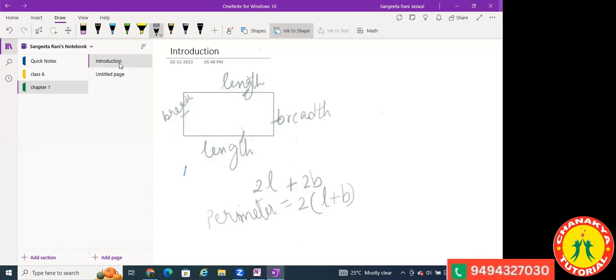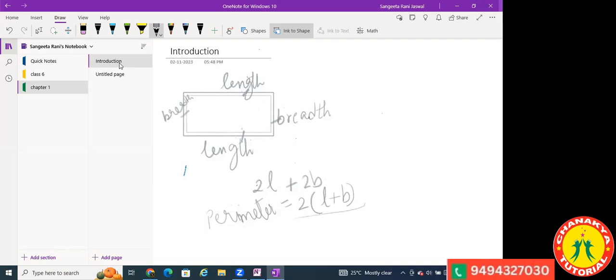That means I have added all the line segments making the boundary of the figure, so I got the perimeter.